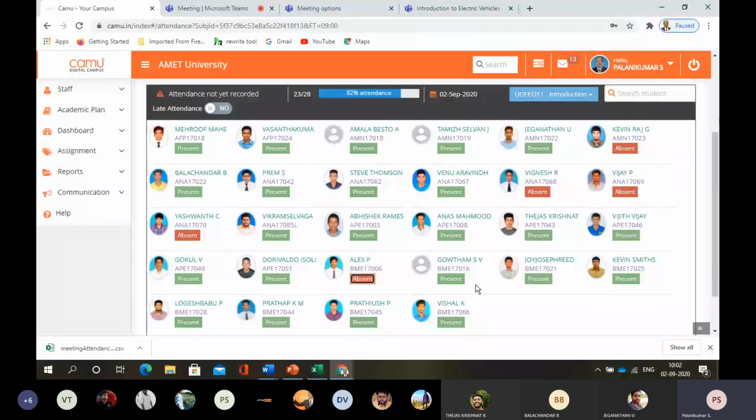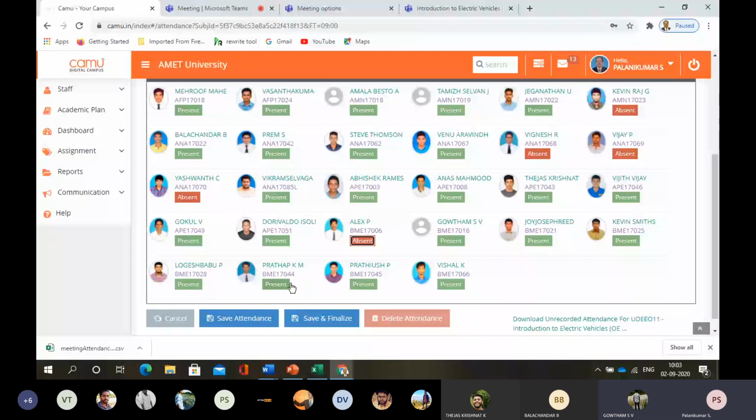Gautam, present, sir. Joy Josephine, yes sir. Kevin Smith, yes sir. Lokesh Babu, arrear exam. Pradap, arrear exam, sir. Pradyush, present, sir. Vishal, arrear exam.